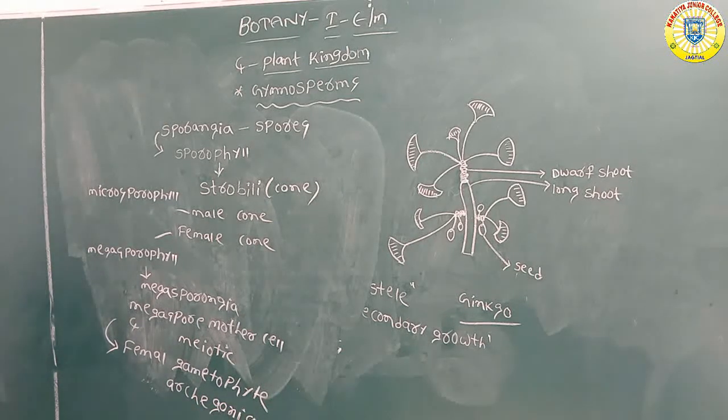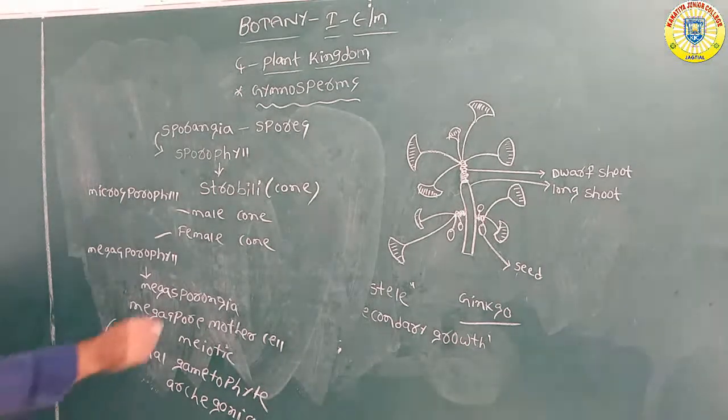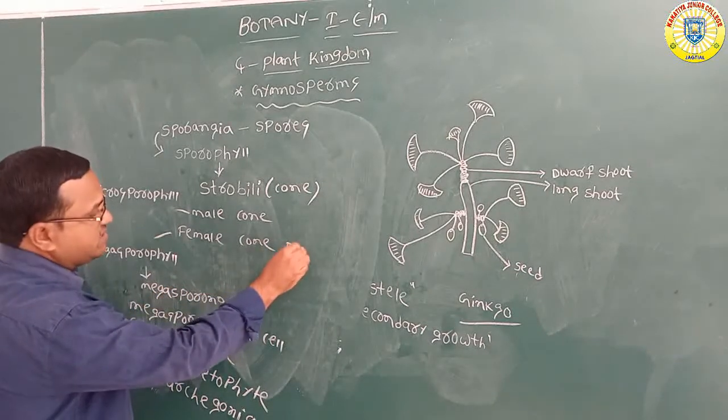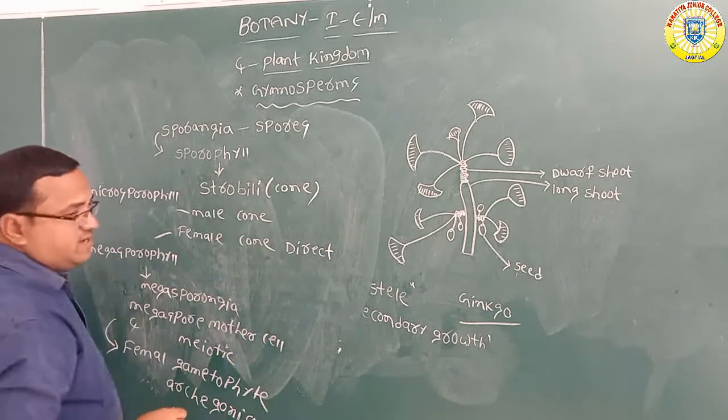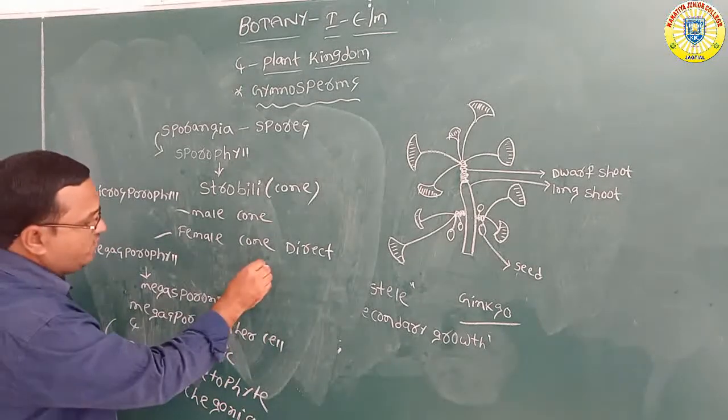So by the fusion of male and female gametes, fertilization is carried out. Before fertilization, pollination is carried out. But how is the pollination carried out? Pollination is direct, or through the air, anemophilous.